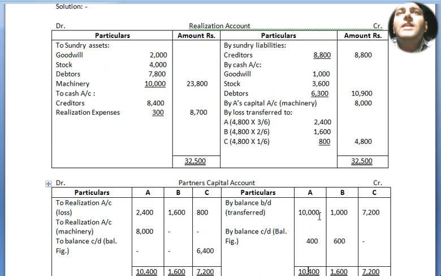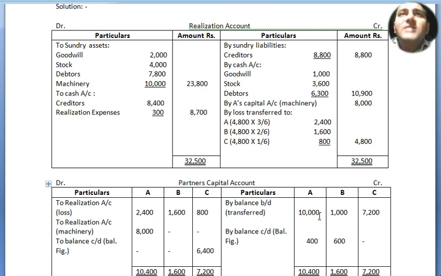So altogether debit side is more than credit side, 32,500, 32,500. Now by A's capital account, machinery 8,000 we have written. Now whatever the loss is, 4,800, is distributed among the partners in the sharing ratio. A, B, C: 2,400, 1,600, 800 is distributed, and the total amount 4,800 is written on the credit side. Now both sides tally.